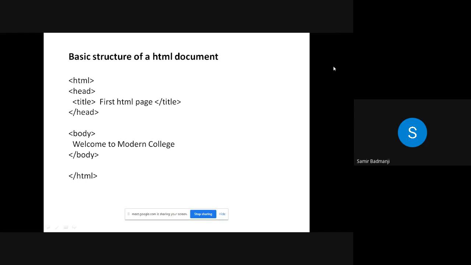Like I had shown you the question paper of last year, that is March 2020. Usually a question based on HTML is asked. The most common question is for 3 marks, that is, write down the basic structure of HTML and explain.